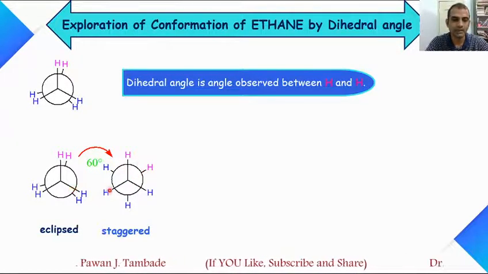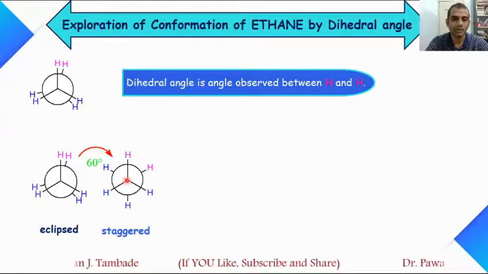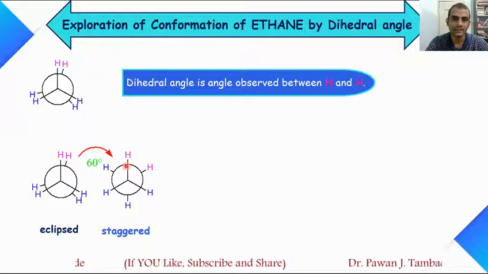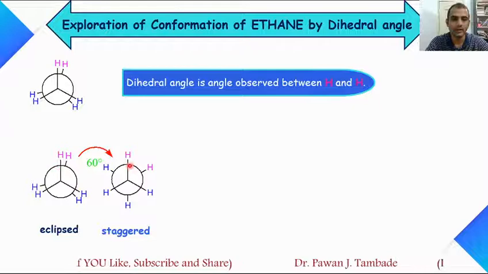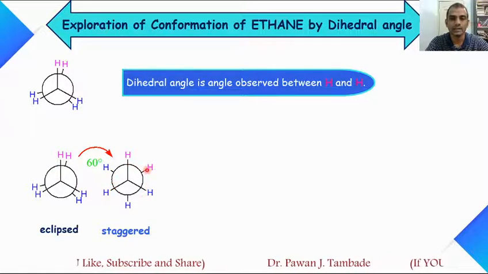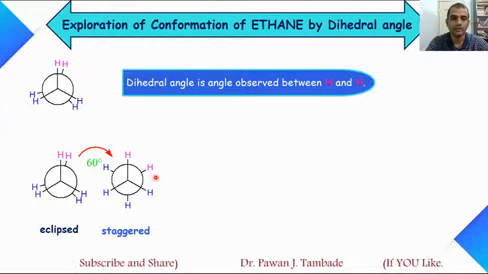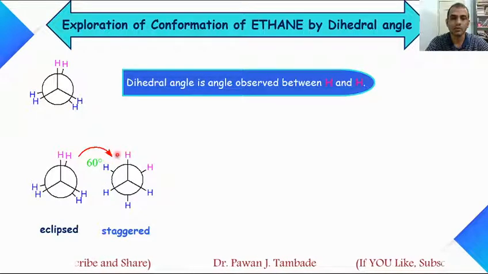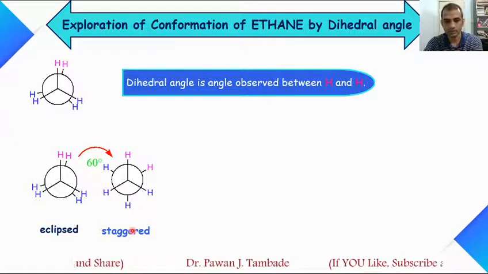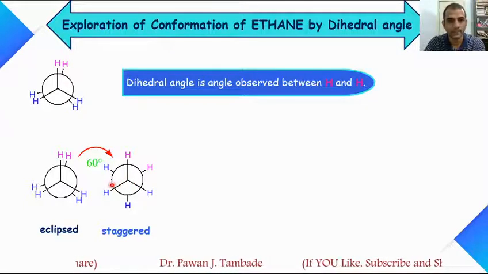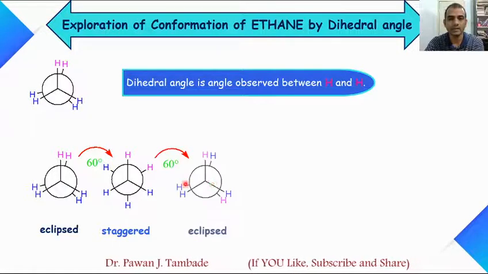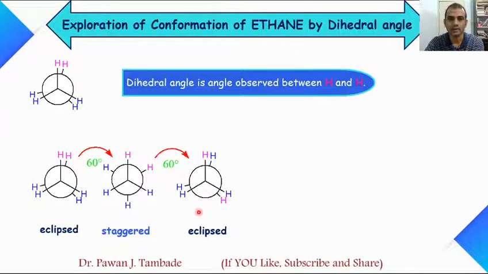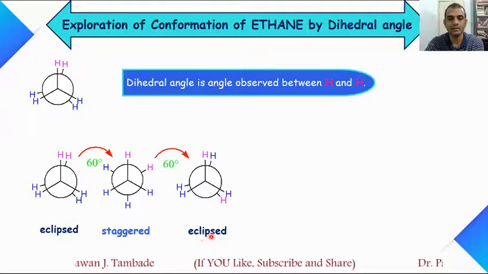Now look at this structure very carefully. The front carbon, which is shown by dot, the hydrogen atoms present on the front carbon are as it is. However, hydrogen atoms present on the back carbon, that is the circle, are moved by 60 degree. If you compare it with the clock, it is just like 2 o'clock. This is the staggered conformation of ethane. If you further rotate this structure by 60 degree, we will get this conformer. This is again an eclipse conformation.